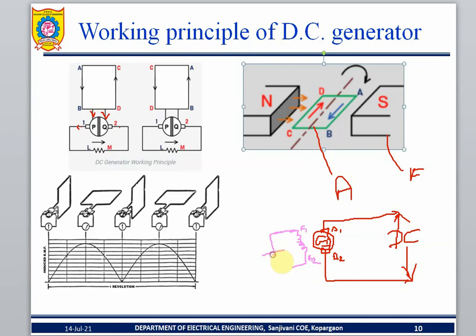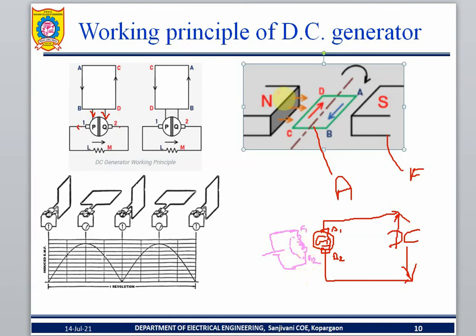Here I will give an external power supply, one DC power supply. I will give the excitation. I will give the DC power supply externally to excite this coil. If I excite it, what will happen?